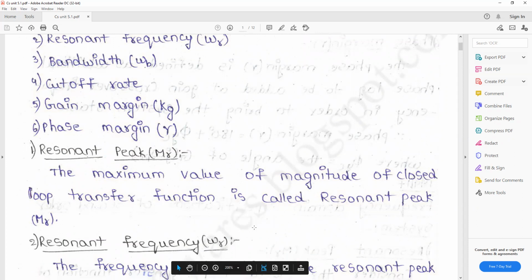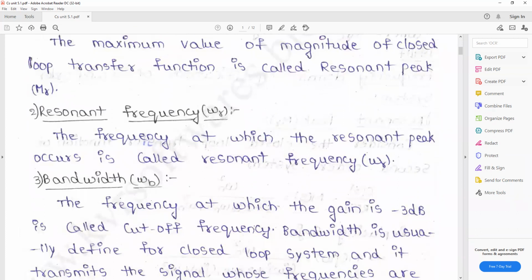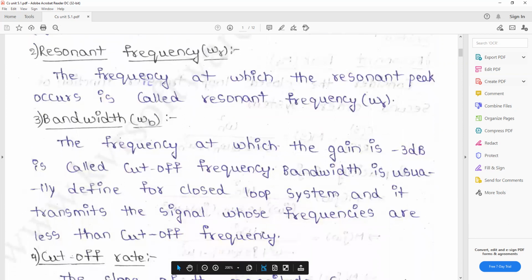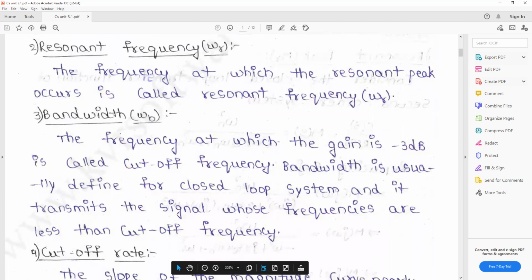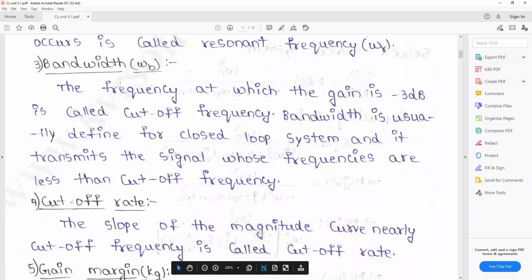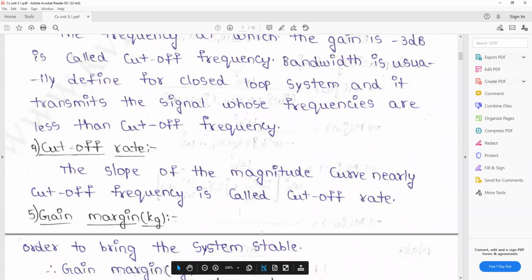The bandwidth is the frequency at which the gain is minus 3 decibels, which is called the cutoff frequency. The bandwidth is usually defined for a closed loop system that transmits signals whose frequencies are less than the cutoff frequency.